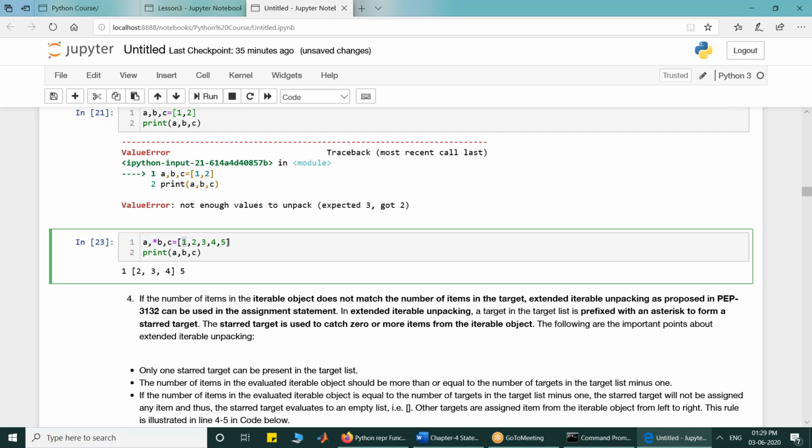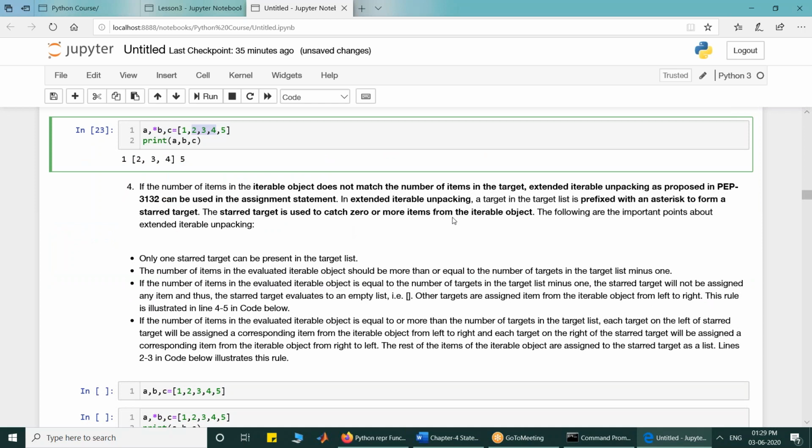So now 1 is assigned to A and 5 is assigned to C, and the rest of the items, which are 2, 3, 4, will be assigned to B. So that's why when I printed A, B, C, A gives 1, C gives 5, and the rest of the items were assigned to B as a list.